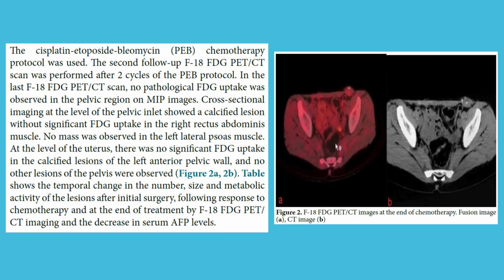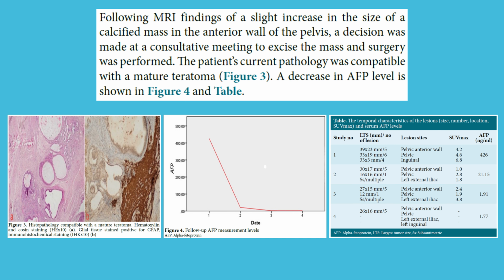Table shows the temporal change in the number, size, and metabolic activity of the lesions after initial surgery, following response to chemotherapy, and at the end of treatment by F18FDG PET/CT imaging, and the decrease in serum AFP levels. Following MRI findings of a slight increase in the size of a calcified mass in the anterior wall of the pelvis, a decision was made at a consultative meeting to excise the mass and surgery was performed. The patient's current pathology was compatible with a mature teratoma. A decrease in AFP level is shown in Figure 4 in table.